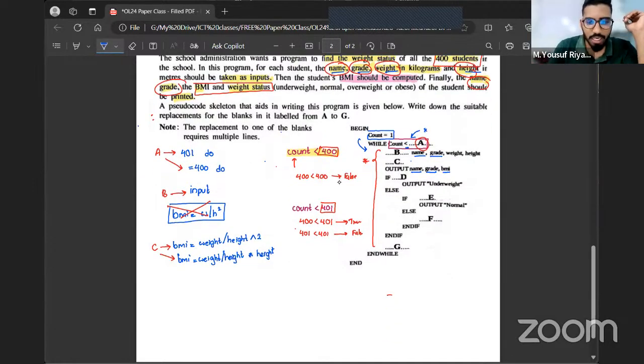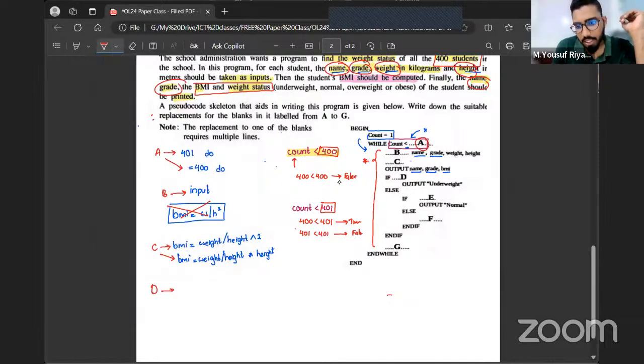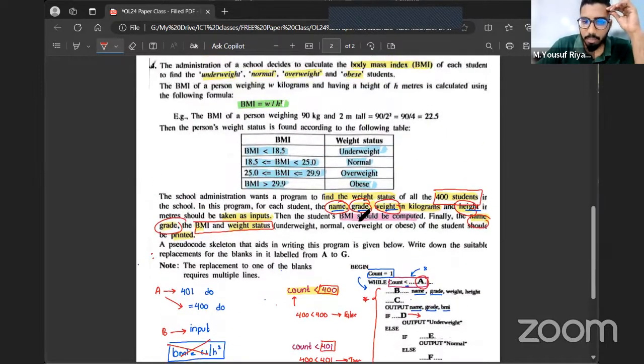Okay, the next one, label D. Now you can see in label D there is a condition. Based on that condition only you're going to check whether the user is underweight. If the condition is true, you're going to say that the person is underweight. Now look at this table and tell me, for a person to be underweight, what should his BMI be? Exactly. If his BMI is less than 18.5, we can categorize him as underweight.